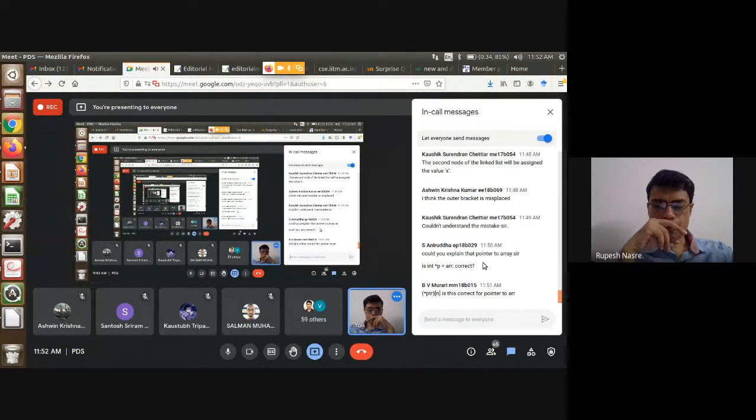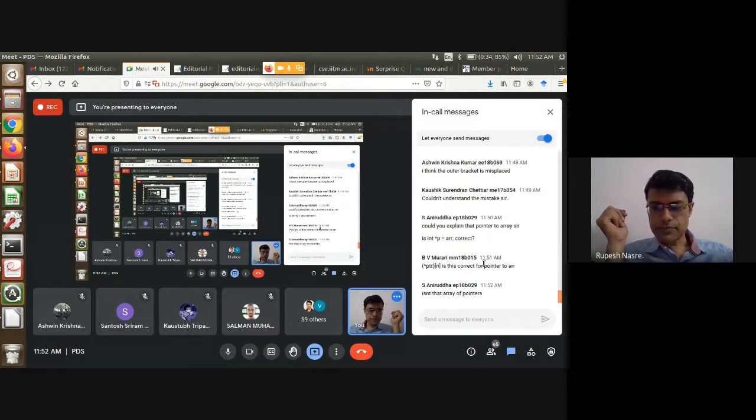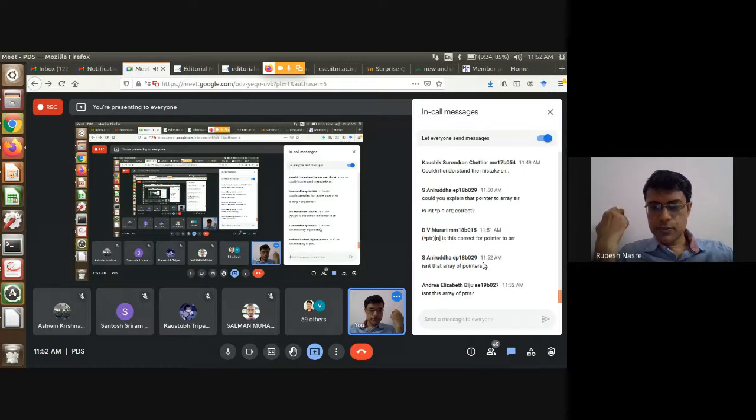PTR is a pointer to an array n of elements. Yeah, this also seems to be okay to me. Yeah, I don't see any problem, Murari. No, that is not an array of pointers. Array of pointers will not have those parentheses. PTR is a pointer. It's not an array of pointers.